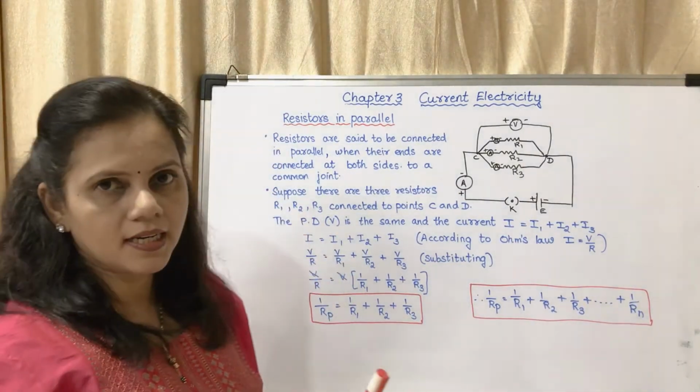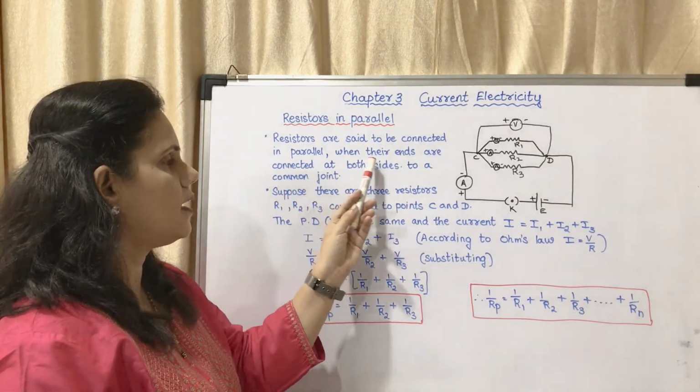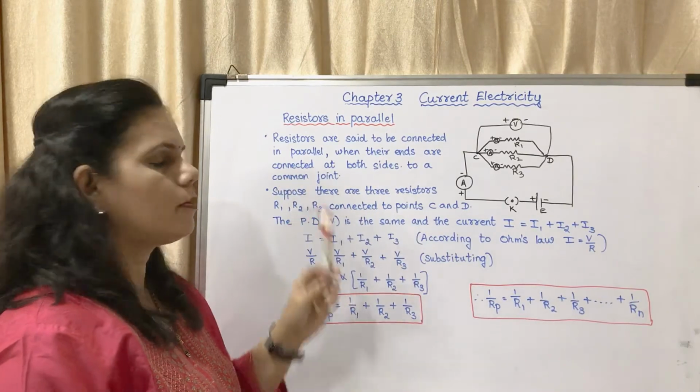So what is parallel connection? We will see. Resistors are said to be connected in parallel when their ends are connected at both sides to a common joint.